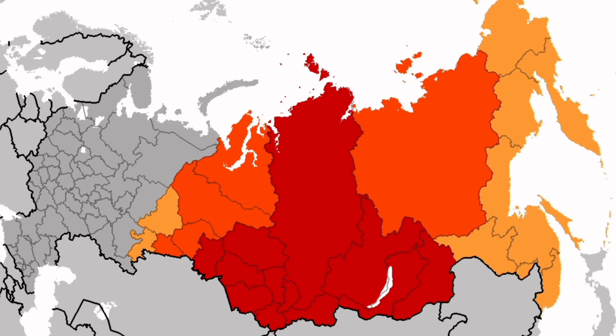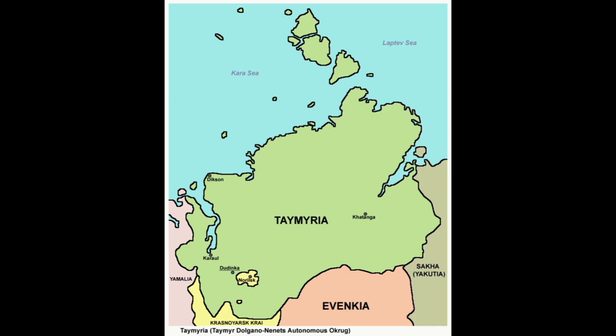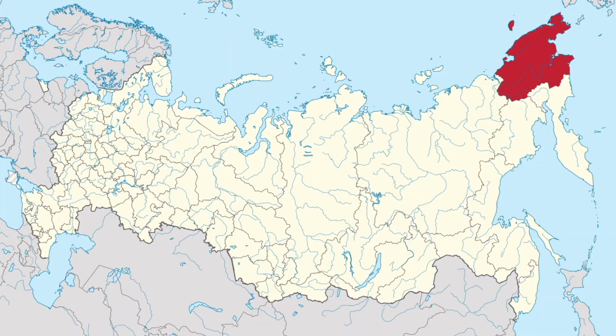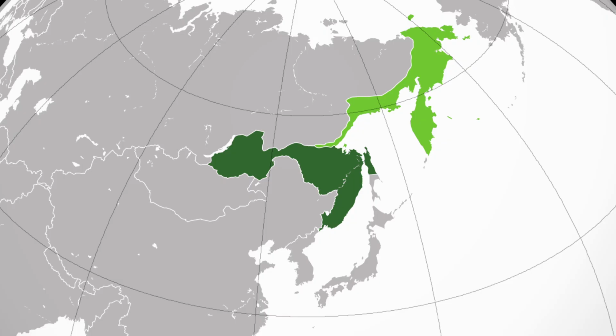Next up is Siberia and the Far East. You were divided 50-50 for Tamuria, and so going by the alternate route, they too become independent. Regarding Sakha, they too become independent, just narrowly beating out Russian reconquest. Regarding Chukotka, you decided with a 47.1% plurality that it becomes part of the Far Eastern Republic. The Far Eastern Republic itself would become a Japanese client, just narrowly beating out reintegration into Russia.